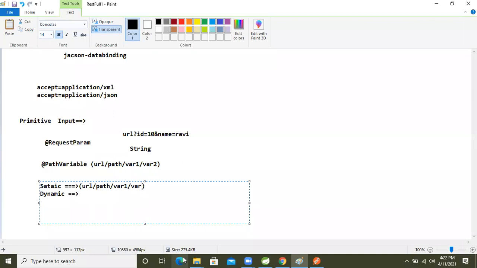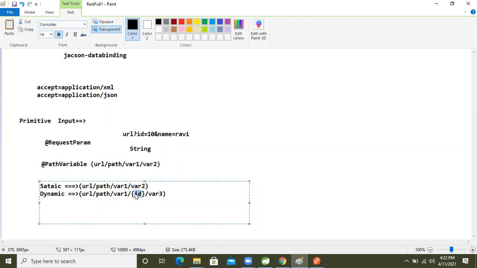But sometimes we need dynamic data also, guys, right? So for that, we use the path variable to read dynamic data. How? URL slash path plus variable 1, variable 1. And if we want a dynamic variable to represent the dynamic data, I'm sending the id also, right? After that, variable 3. Like this we are sending the dynamic data.